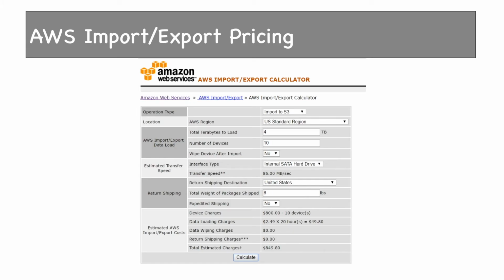So this is how AWS import export is priced. There's a calculator available in AWS. You can Google it, AWS import export calculator. Based on the size of data, the number of devices which you are sending, whether you want to ship the device back to your location, based on all those things, it will give you the price which is needed.